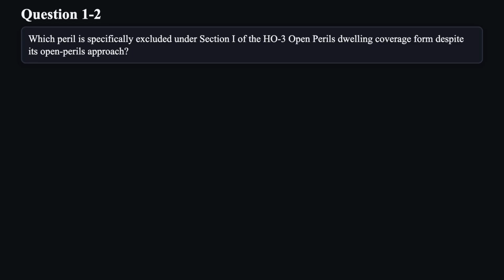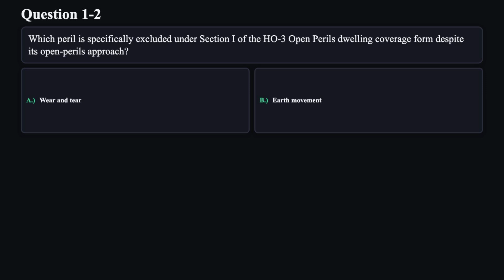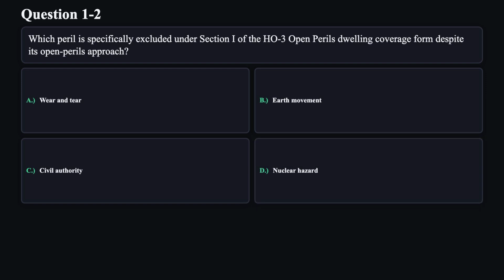Question 2. Which peril is specifically excluded under Section 1 of the HO3 open perils dwelling coverage form, despite its open perils approach? A. Wear and tear. B. Earth movement. C. Civil authority. D. Nuclear hazard.